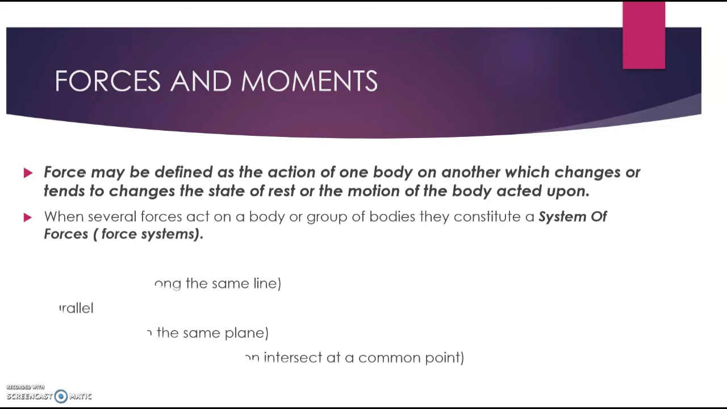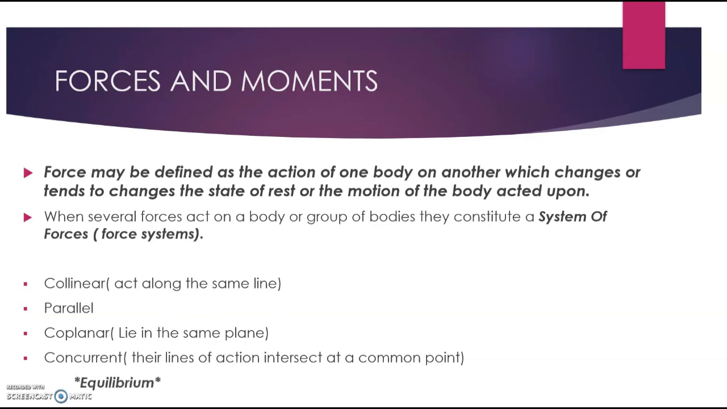So we can classify them as collinear. That is when they act along the same line. We can say some systems of forces are parallel. We can also say some systems of forces are coplanar. That means they lie in the same plane. Or we can say they are concurrent, which is their lines of action intersect at a common point. A system of forces or force systems can act on a body and the body will still be in equilibrium. When this happens, we say this system of forces is balanced or it is an equilibrium system of forces.